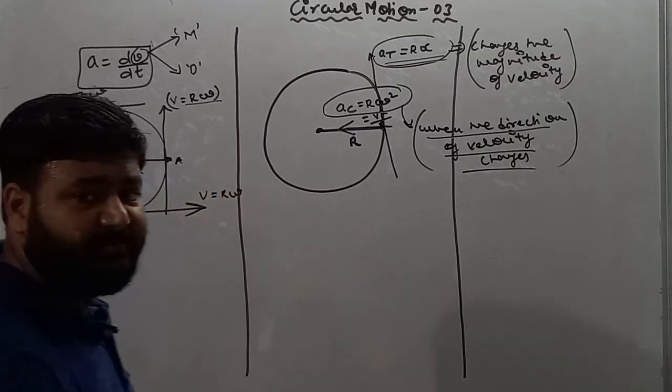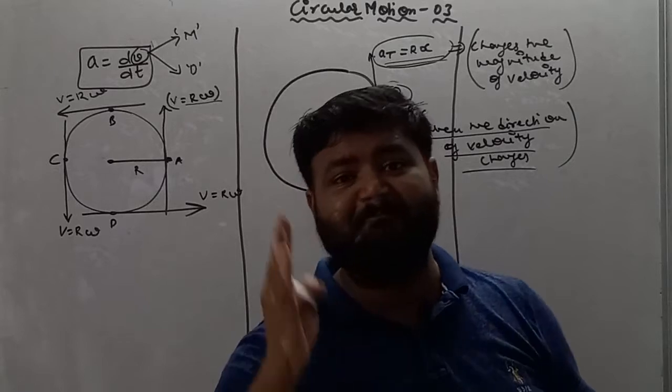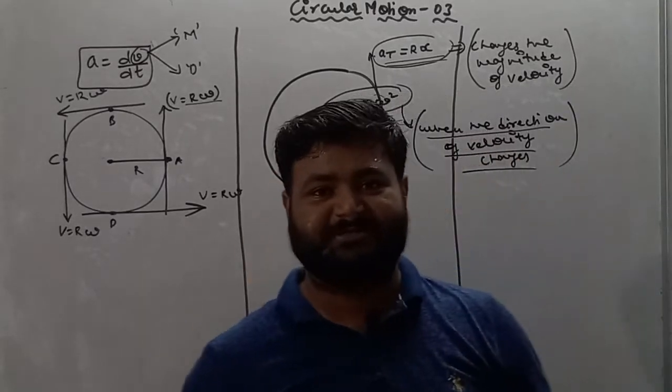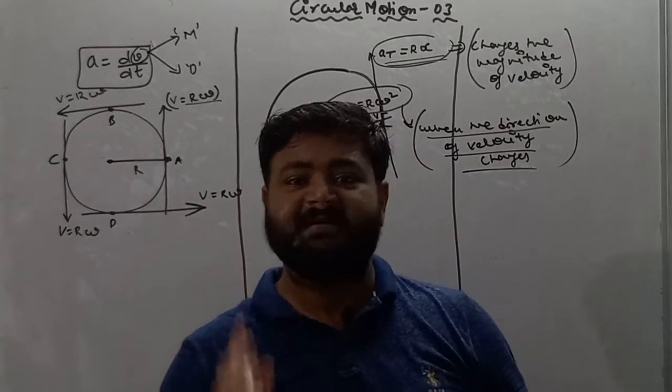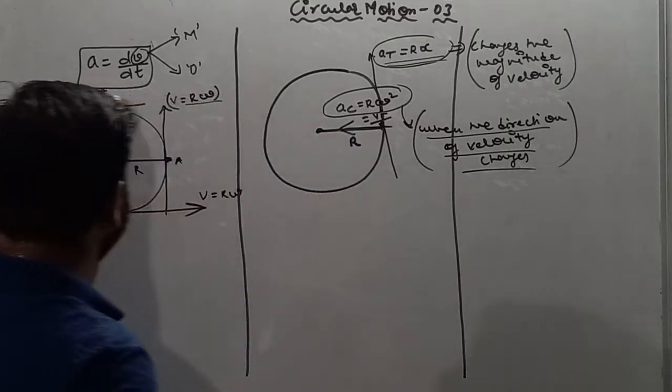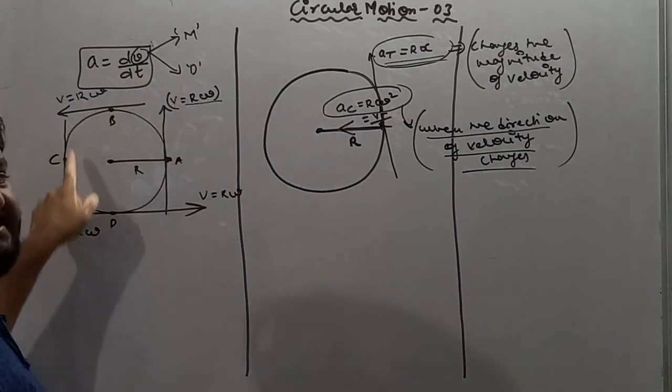So what do we conclude? We conclude that if the particle is in circular motion, then it is but obvious that its direction of velocity always changes.